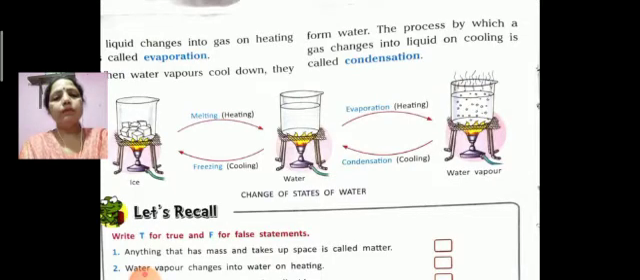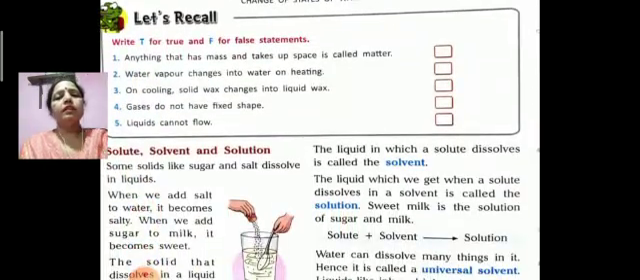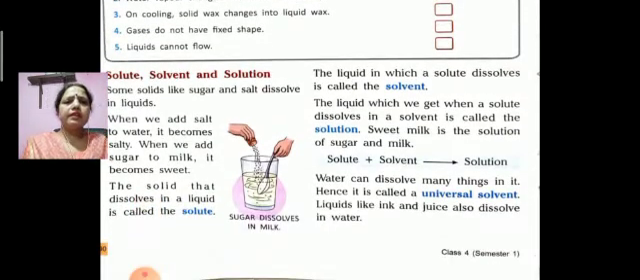Now here you can see the solute, solvent and solution. Here are examples of solute, solvent and solution. Some solids like sugar and salt dissolve in liquids. When we add salt to water, it becomes salty. When we add sugar to milk, it becomes sweet. The solid that dissolves in a liquid is called the solute. The liquid in which a solute dissolves is called the solvent. The liquid we get when a solute dissolves in a solvent is called the solution.